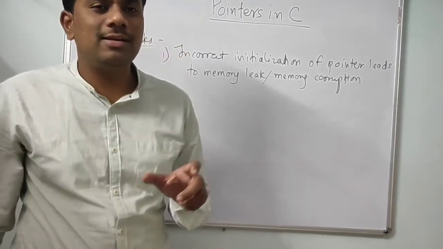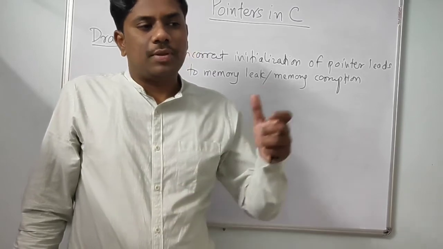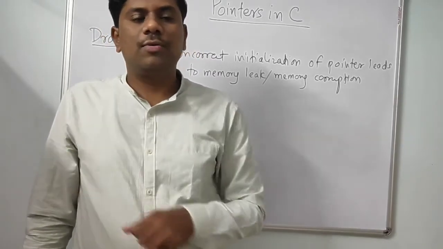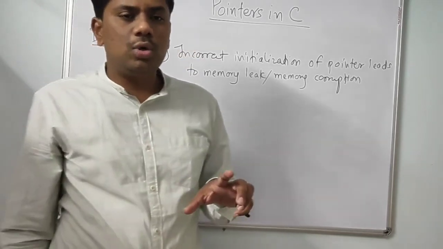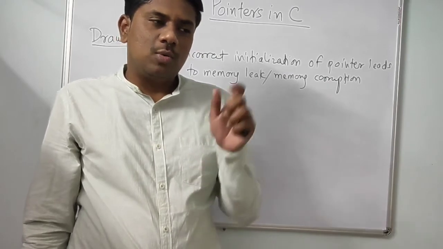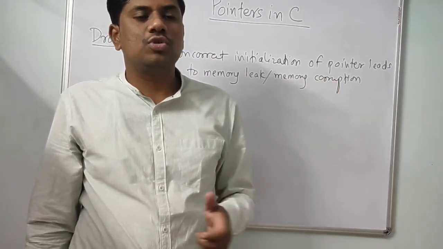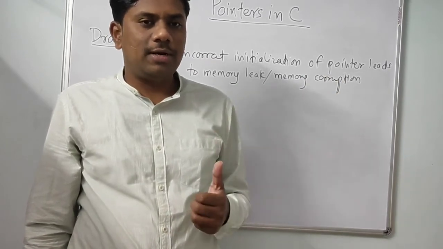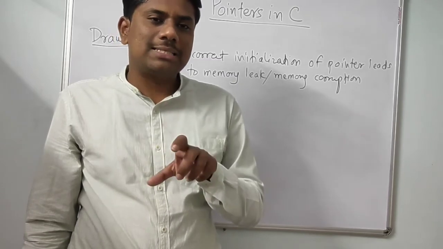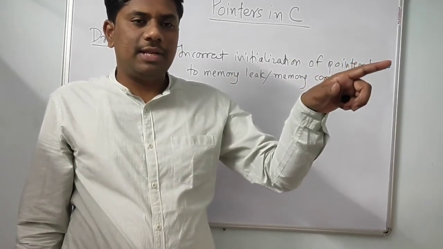Suppose one developer used one variable to store the bank account number, and another developer doesn't know the bank account number, but he knows which variable the other developer has used. He can take one pointer P and initialize that pointer by assigning the address of that variable, P equal to ampersand that variable name.